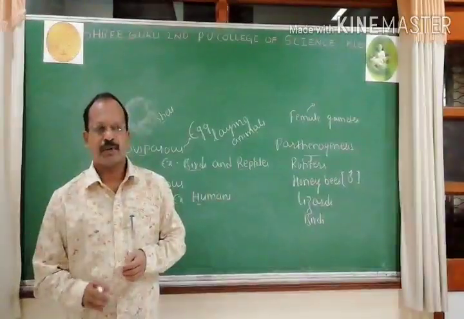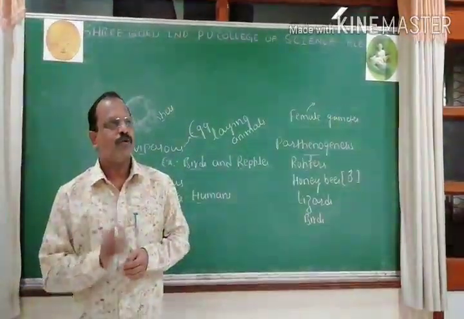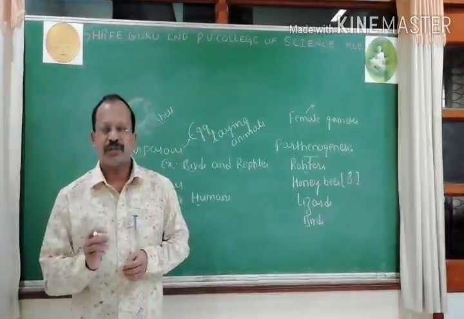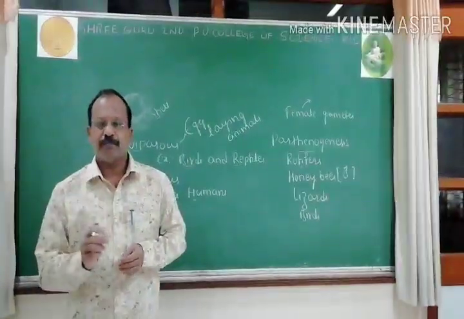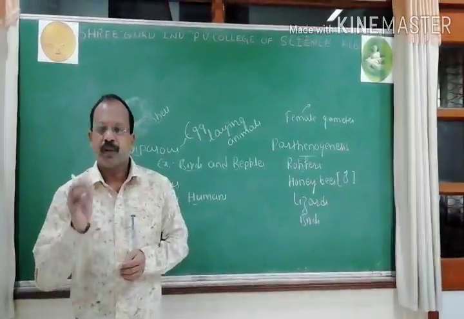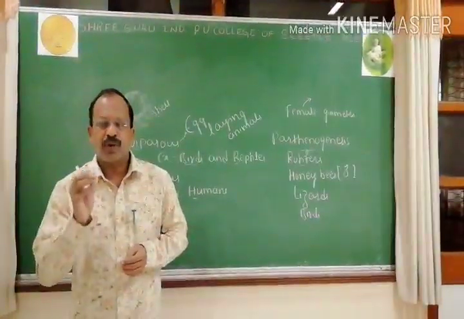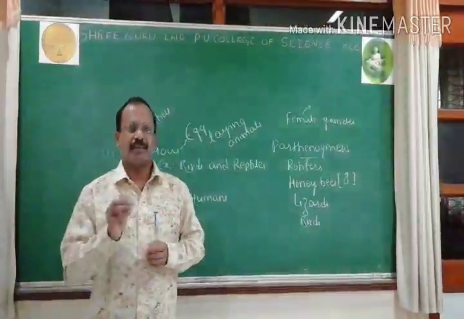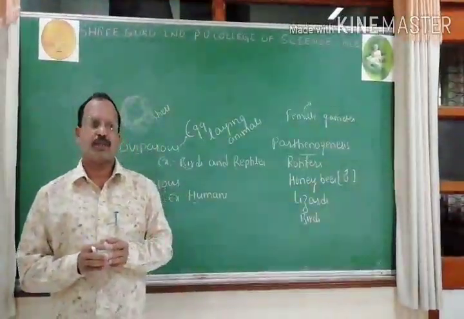Under asexual reproduction, you have come across binary fission, multiple fission, external budding, internal budding, zoospores, conidia, fragmentation. Followed by that you have come across vegetative propagation.